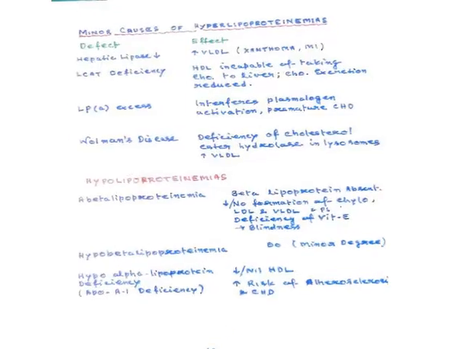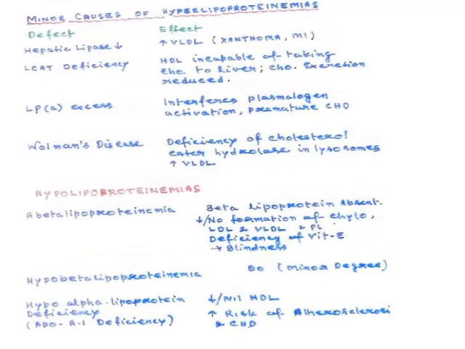Now, there are some minor causes of lipoproteinemias, out of which one I have already told you is the LPA excess. When present, it is always associated with hyperlipidemia, and these lipoproteinemias are very rare in that case, and not that severe either. So you just go through and should be acquainted with the different types of disease. Next, please.